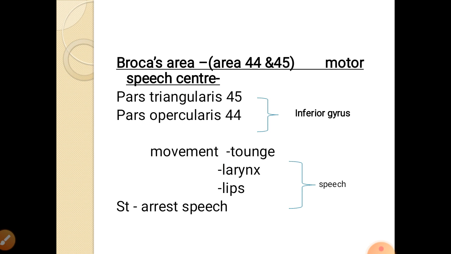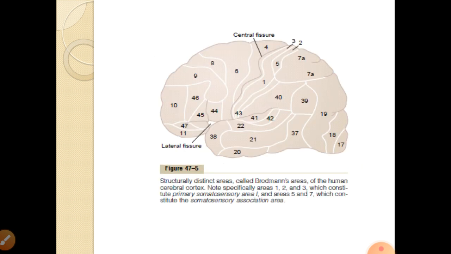If you stimulate this area electrically, that causes the arrest of the speech. That shows that these are concerned with the speech. So these are the areas 44 and 45, that is Broca's area, that is the motor speech center. You can see the lower part, area 44 and 45. Triangular area 45 and rectangular area 44. So this is the Broca's area, that is center for speech.